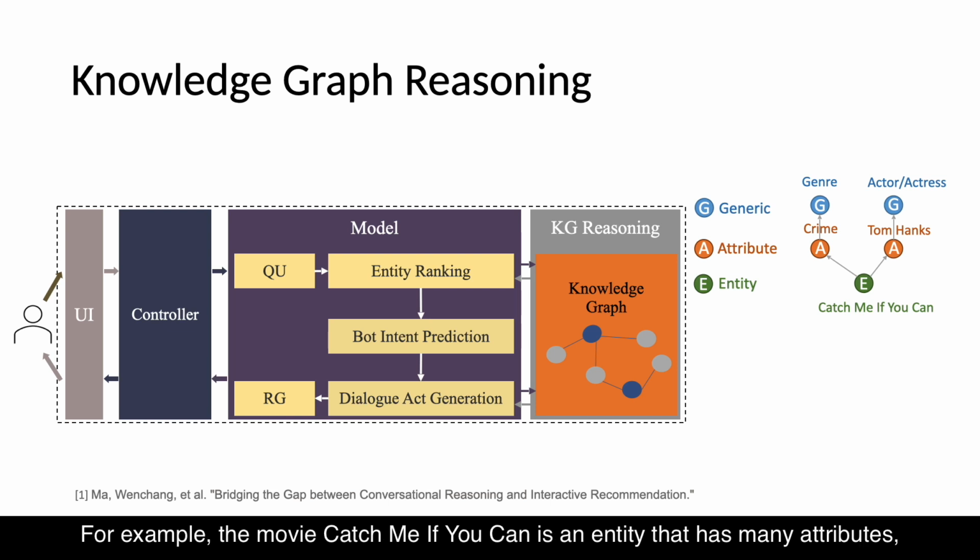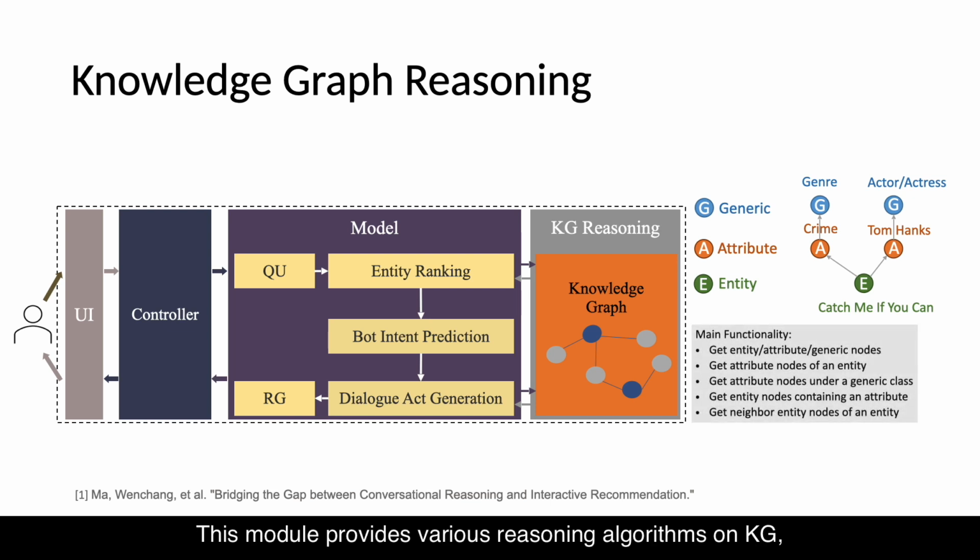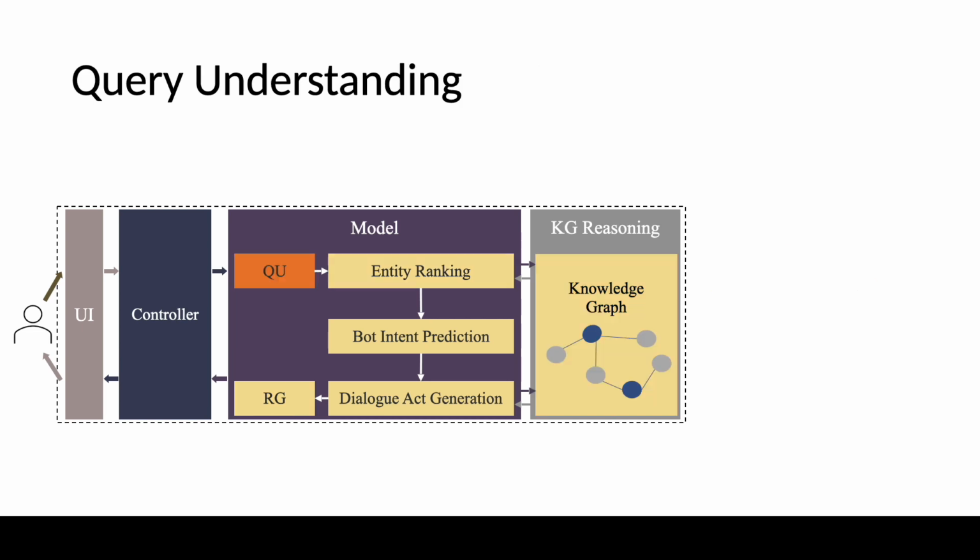For example, the movie Catch Me If You Can is an entity that has many attributes, such as crime and Tom Hanks. Crime belongs to the genre generic class, and Tom Hanks belongs to the actor or actress generic class. This module provides various reasoning algorithms on KG, and serves entity ranking and dialogue act generation module.